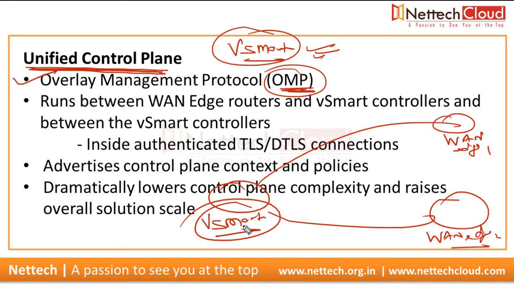So vSmart is what? The unified control plane for all WAN edge devices. And the OMP protocol is enabled by default, right? And it runs inside a secure and authenticated channel, that is a DTLS or TLS tunnel. Datagram Transport Layer Security or TLS.